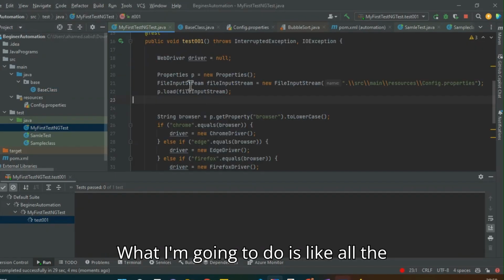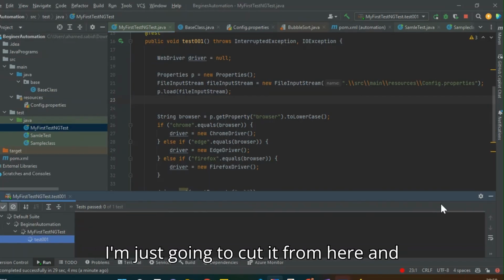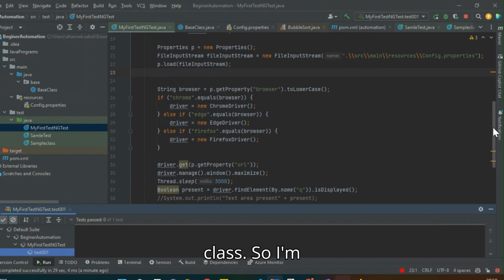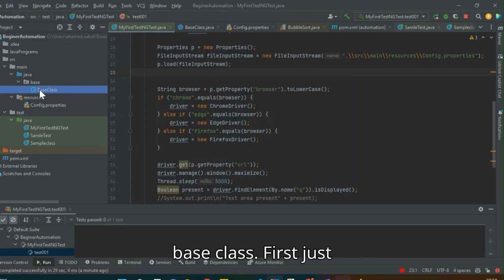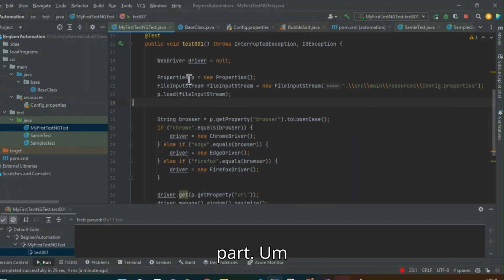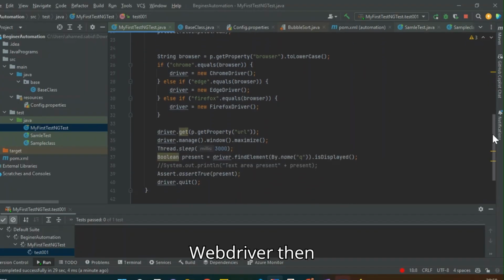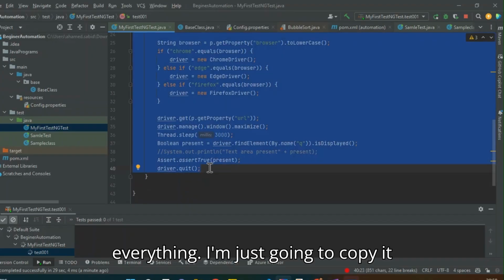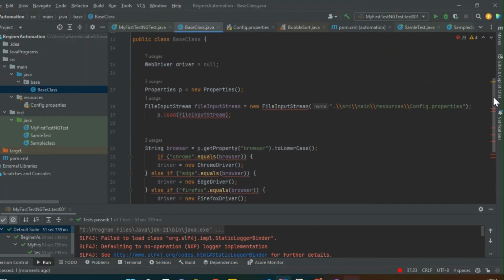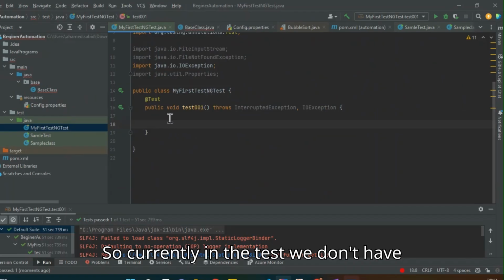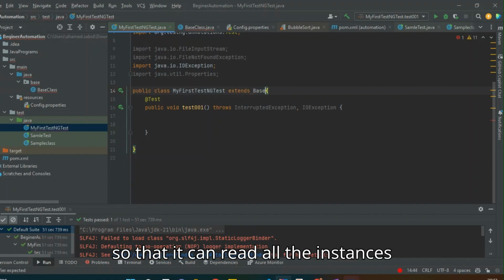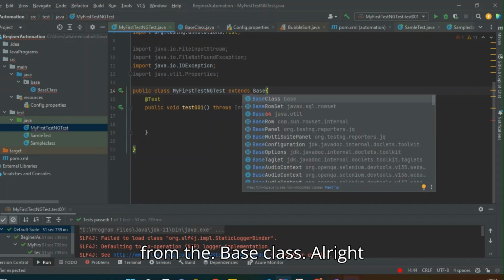What I'm going to do is take all the WebDriver initialization, cut it from here, and copy it to the base class. I'm going to do multiple things inside the base class. First, I'll take out only the browser initialization part, the WebDriver, and paste it inside the base class. Currently the test has nothing, so I'm going to extend this test class from the base class so that it can read all the instances from the base class.